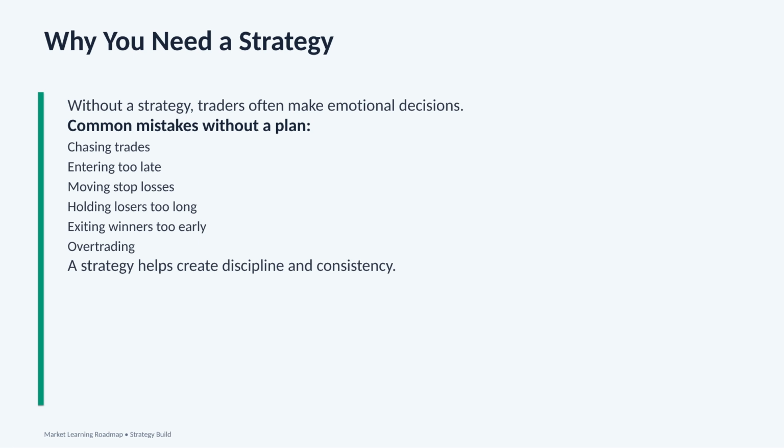The main lesson is this: a strategy helps create discipline and consistency. It gives the trader rules to follow, so decisions are not based on emotion. A good strategy does not remove risk, but it helps control risk. And in trading, controlling risk is one of the most important skills we can learn.